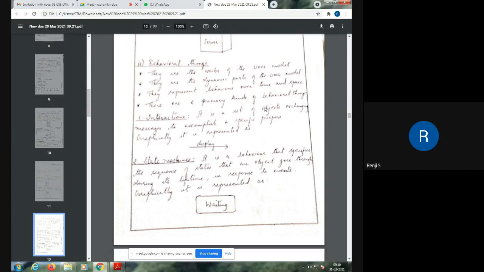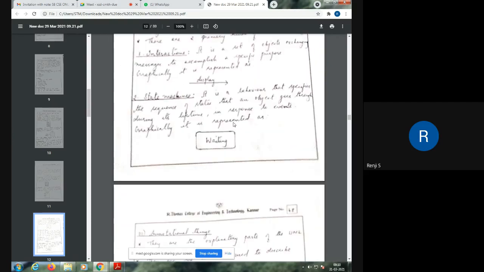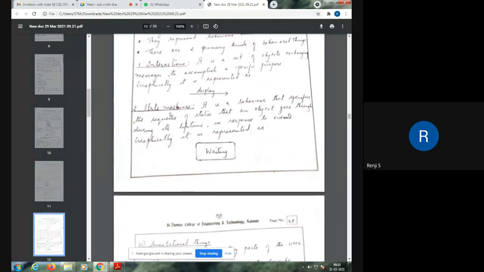There are 2 primary kinds of behavioral things. One is interactions, and the second is state machines. Now, an interaction is a set of objects exchanging messages to accomplish a purpose. So, say an object O1 is sending a display message to another object O2. That interaction between the 2 objects is represented by a solid line with an arrowhead and the name of the interaction written above the line.